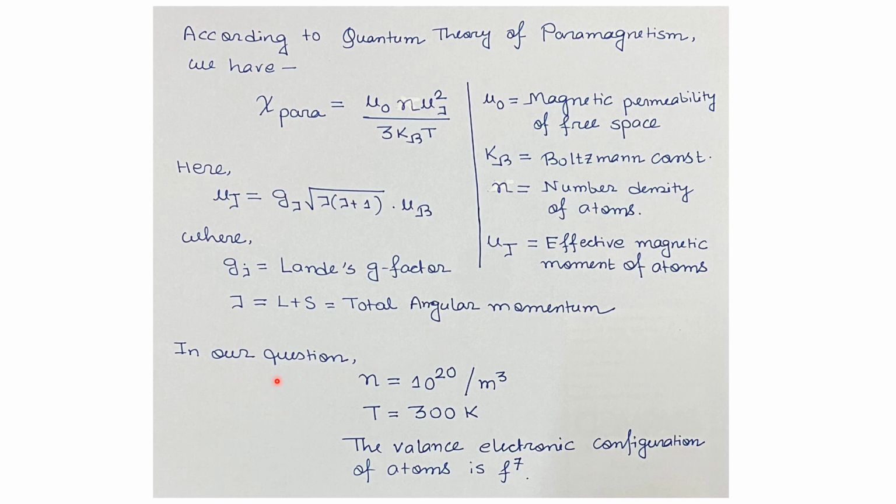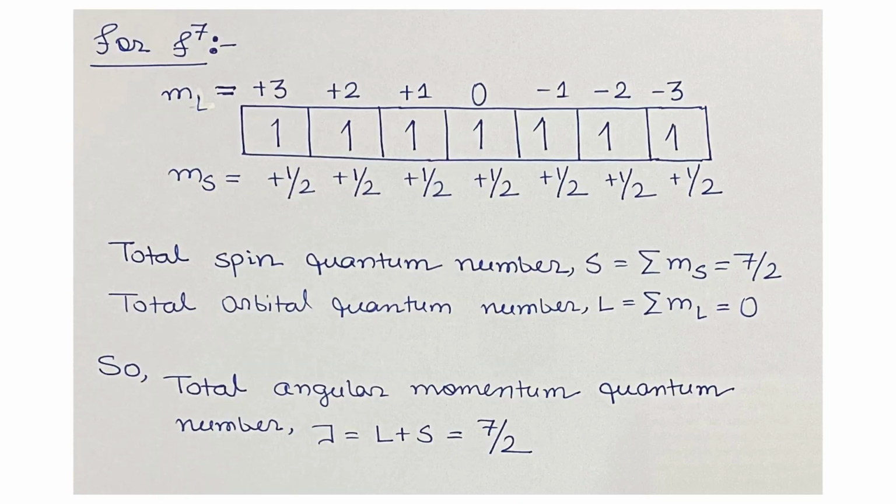And in our question, some information is given already. n, that is the number density of atoms, is 10 to the power 20 per meter cube. Temperature of the system T equals 300 Kelvin. The valence electronic configuration of the atoms is f7. According to our question, the atomic system has the valence electronic state f7.